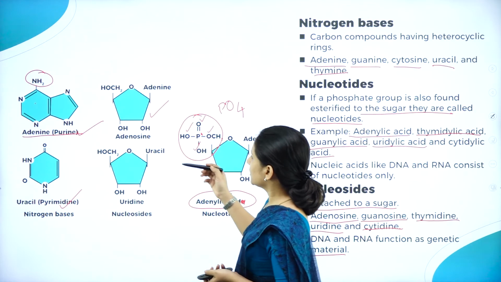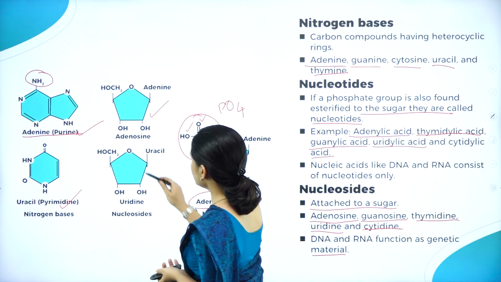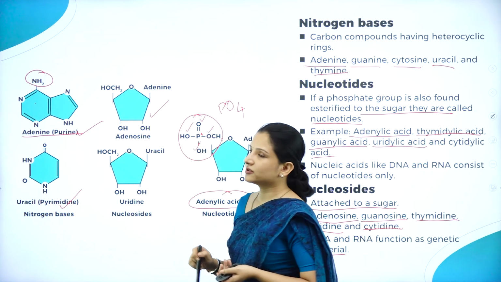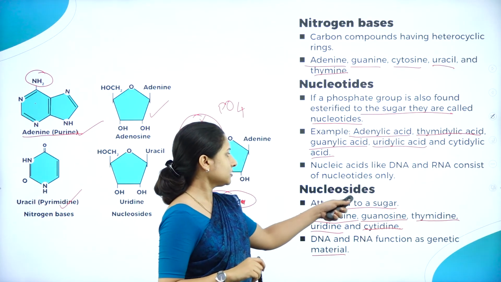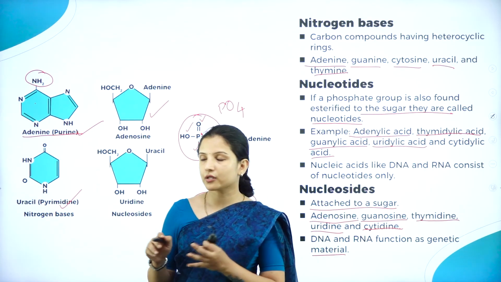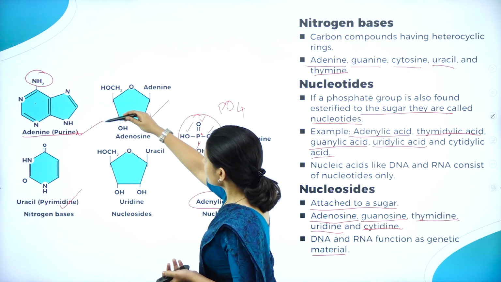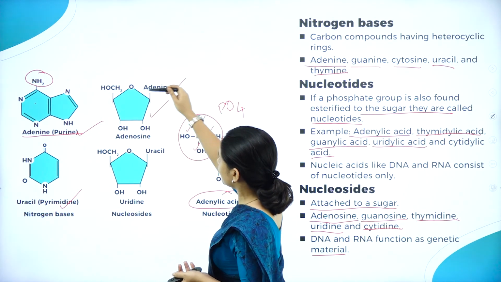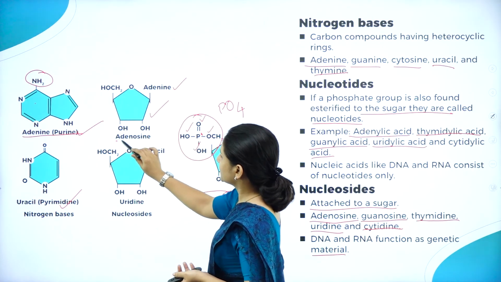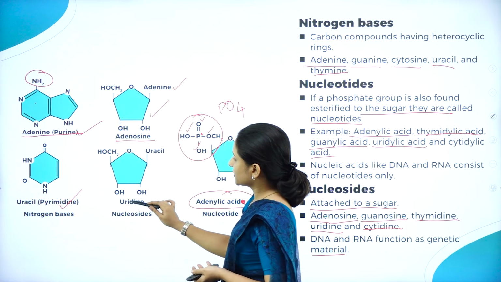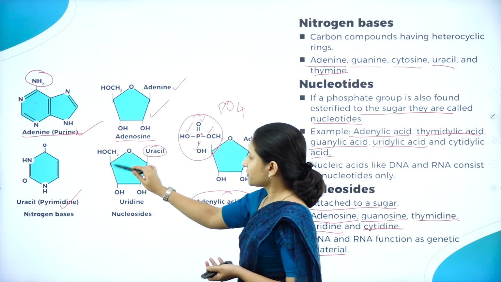As you can see here, there is the presence of a sugar molecule. That is, they are attached only to a sugar. So here itself you can see the difference. Here adenine is attached to a sugar molecule. The best example is adenosine. If it is uridine, the uracil will be attached to a sugar molecule.